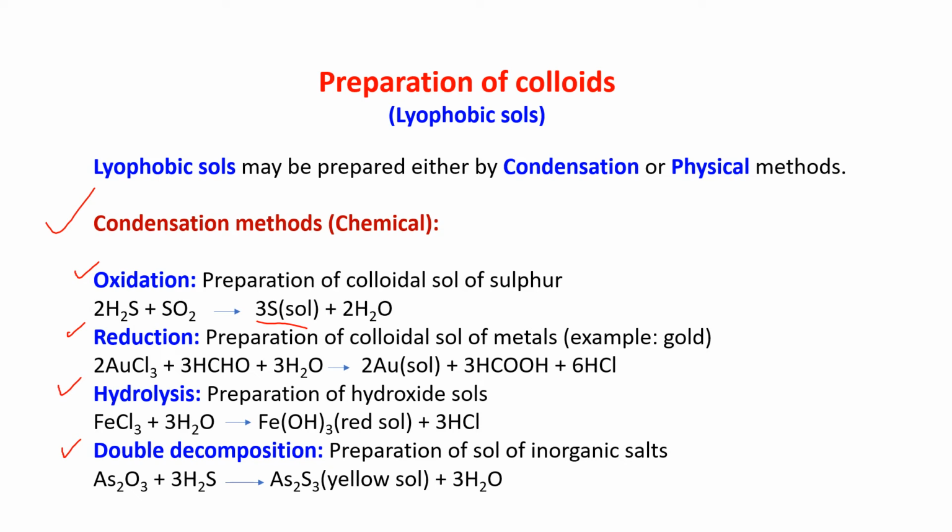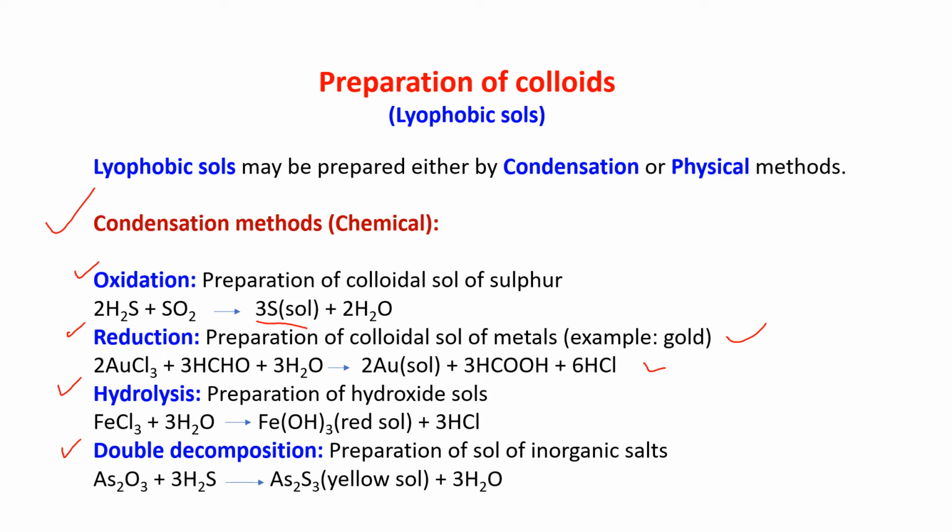Reduction, preparation of colloidal sols of metals, for example gold. Suppose you want to prepare gold. Now this is the reaction. Gold chloride is reacting with formaldehyde. We are getting gold sol. Hydrolysis is a method for preparation of hydroxide sols.